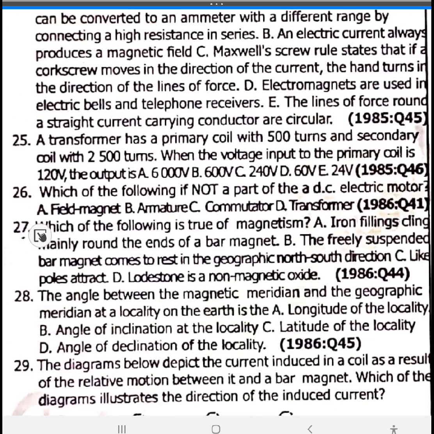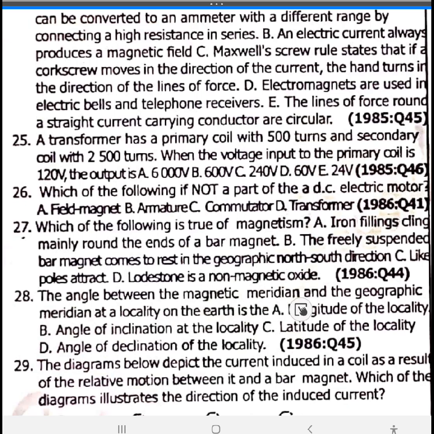27. Which of the following is true of magnetism? Iron filings cling mainly around the ends of a bar magnet, option A. Yes, they cling around the edge of the bar magnet, like the North Pole or the South Pole.